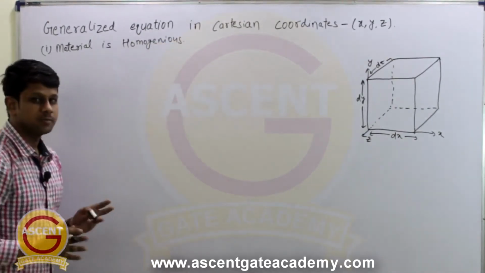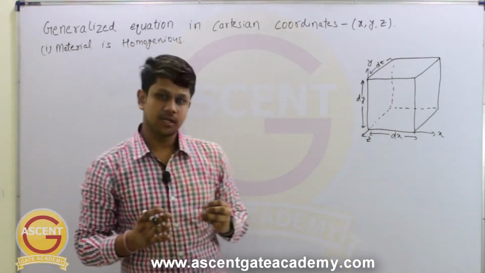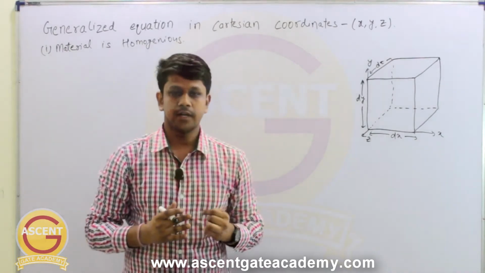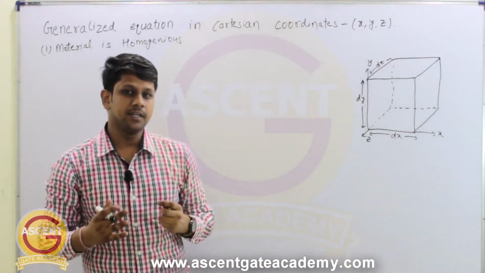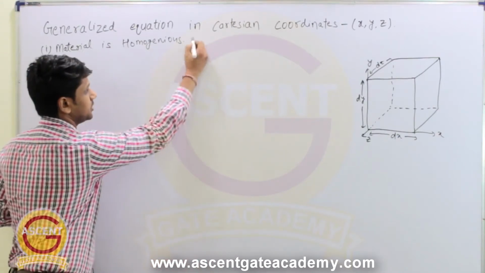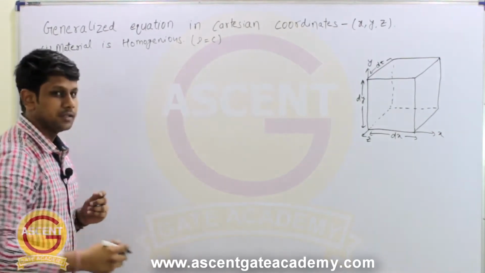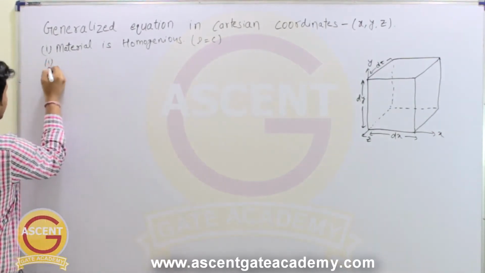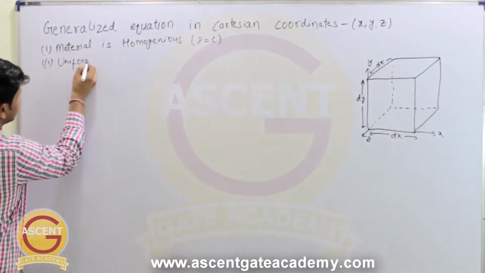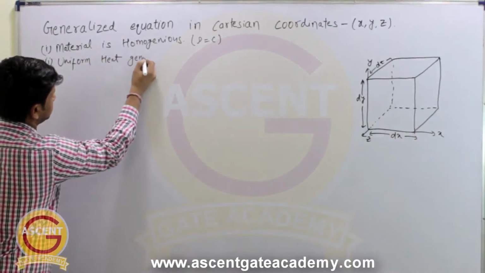A homogeneous material means the properties like density and thermal conductivity do not change with respect to location; at any location the density and thermal conductivity are the same. So for a homogeneous material, the density is constant. The second assumption is that there is uniform heat generation.